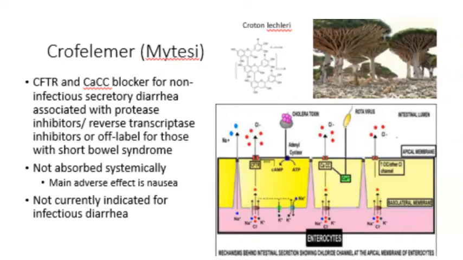watery diarrhea. The drug crofelemer (Mytesi), which is a tannin isolated from the tree Croton lechleri, is a CFTR and CACC blocker. It's used for non-infectious secretory diarrhea caused by some of our anti-HIV drugs, the protease inhibitors and reverse transcriptase inhibitors. It's also used off-label for those with short bowel syndrome.